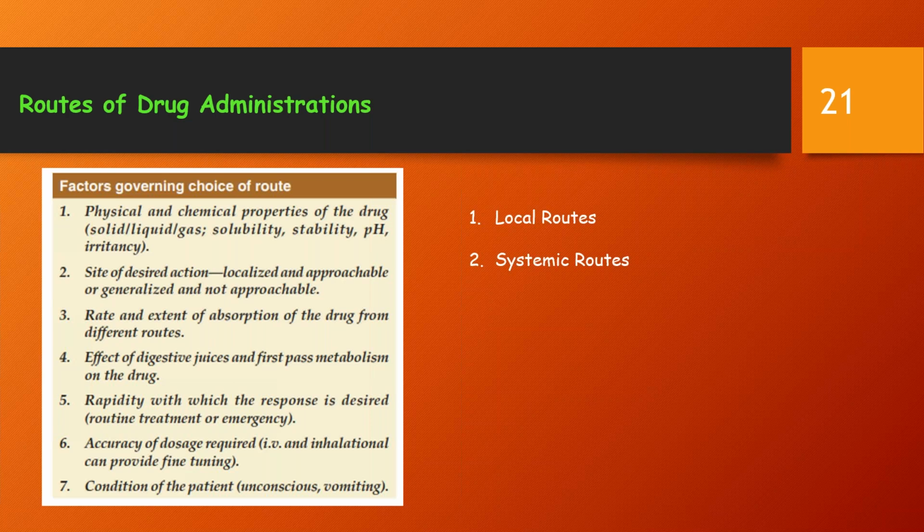The nasal mode: the mucous membrane of the nose can readily absorb many drugs. Digestive juices and the liver are bypassed with this route of drug administration. However, only certain drugs have been used by this route.